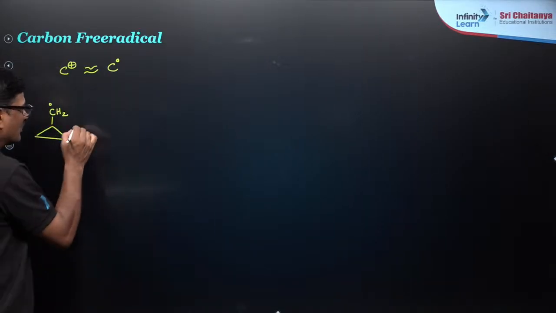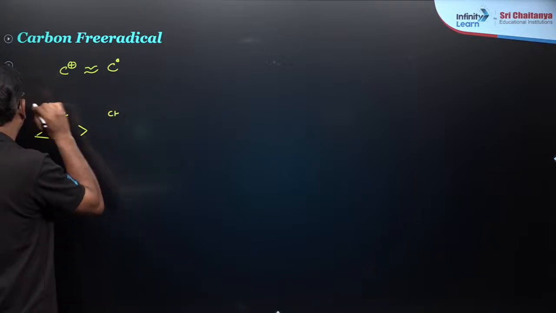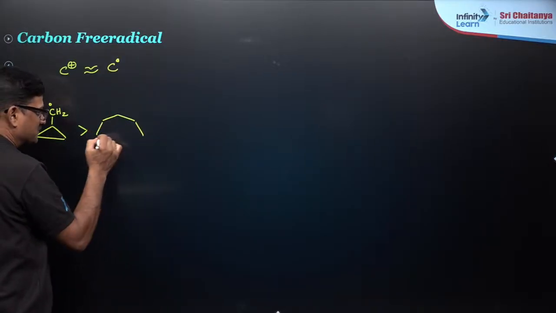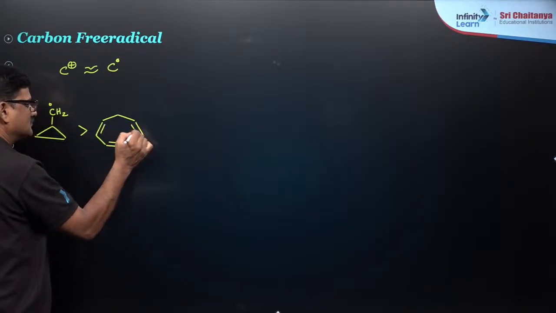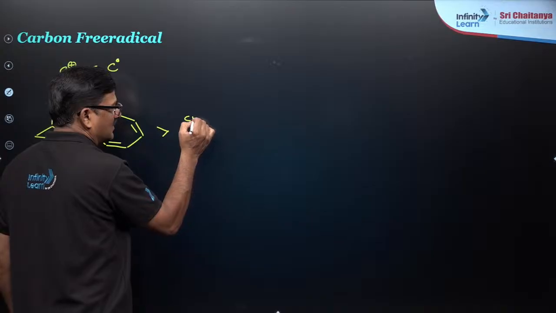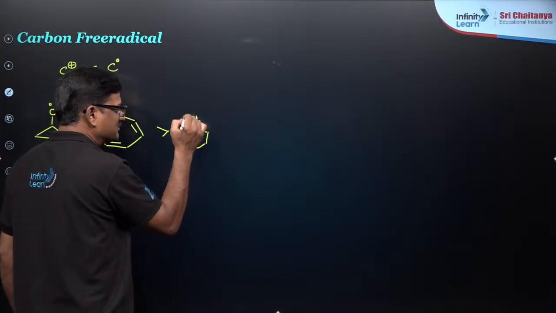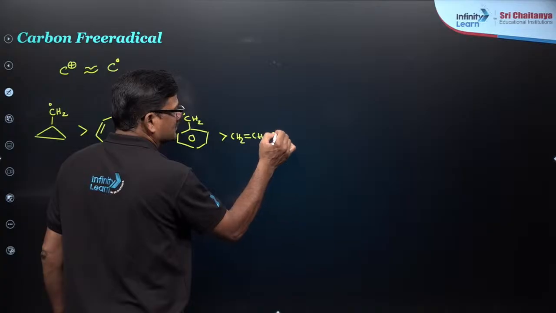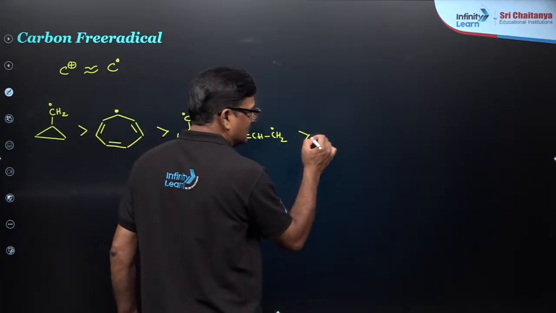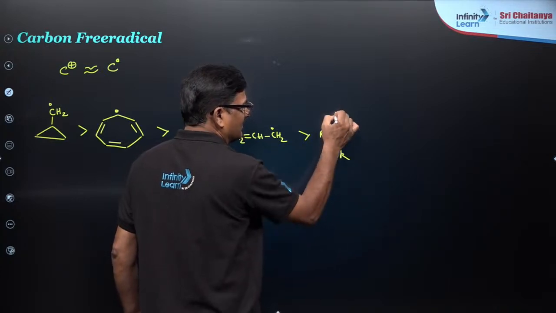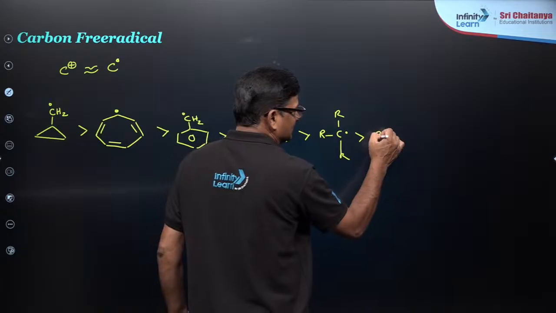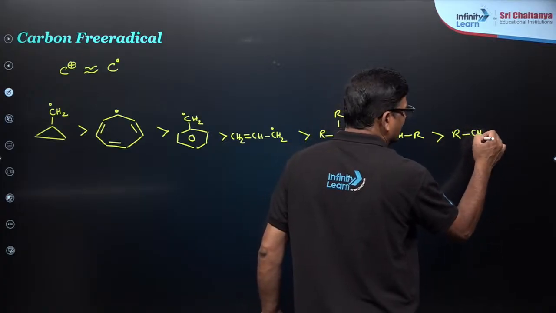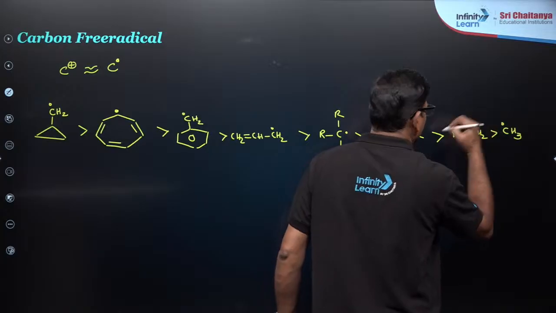Cyclopropylmethyl carbon free radical is more stable than the trophylium carbon free radical. Trophylium carbon free radical is more than benzyl free radical, is more than allyl free radical, is more than tertiary free radical, is more than secondary free radical, is more than primary free radical, is more than methyl free radical.